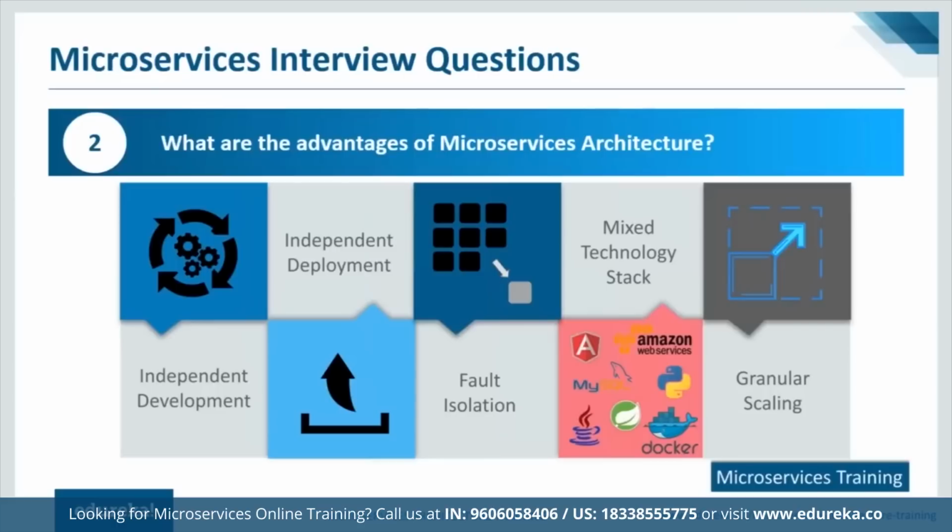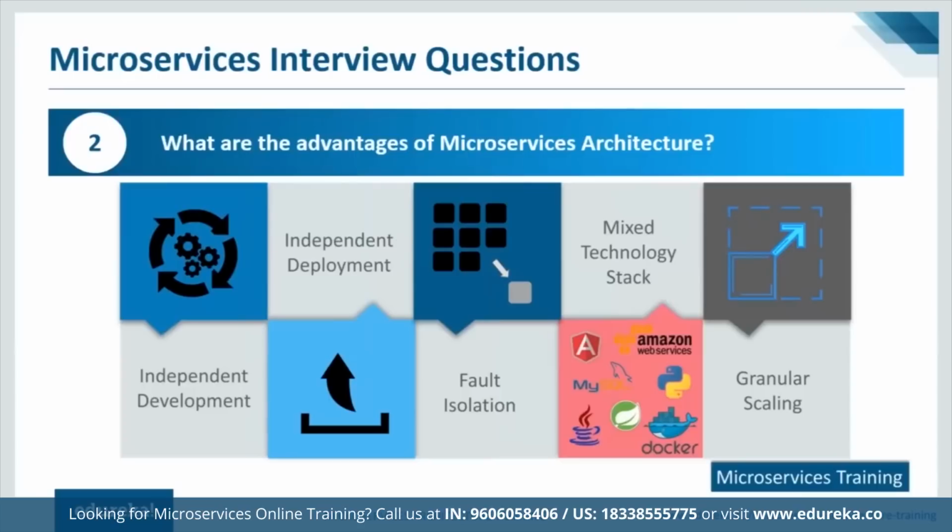Mixed technology stack. What do I mean by this? Since you have different microservices and an independent approach towards development, you can pick the technology that suits the need of that service. Accordingly, you can have a mixed technology stack for your complete architecture. Granular scaling. This is an important point. Scaling can be a huge problem because you have to take into consideration the complete architecture. But since you have small services, you can go ahead and scale those independently.